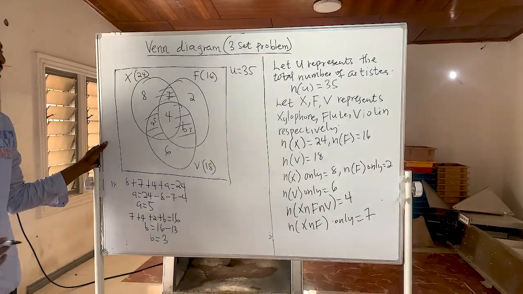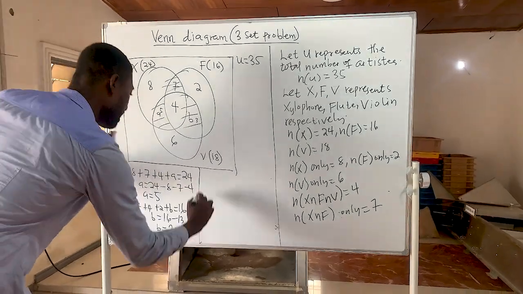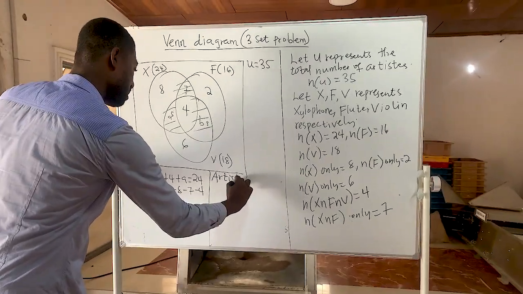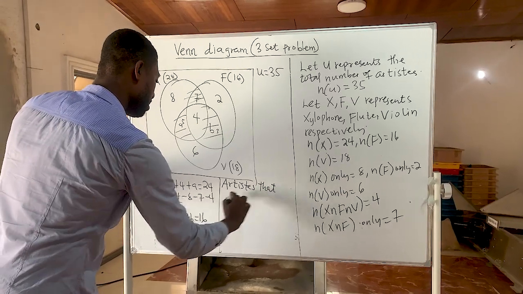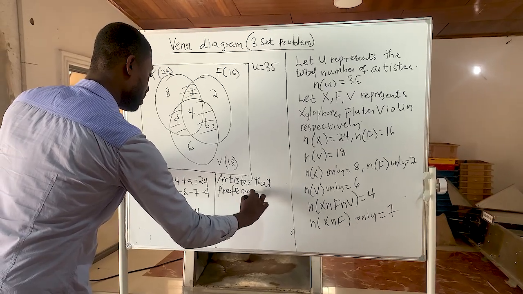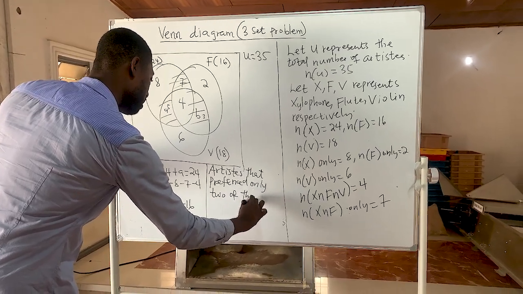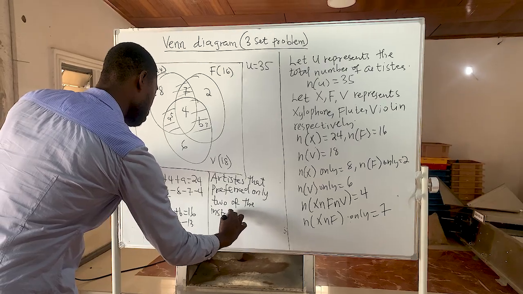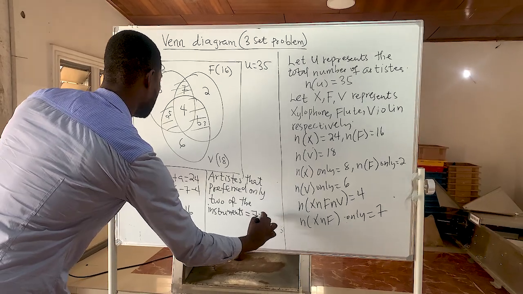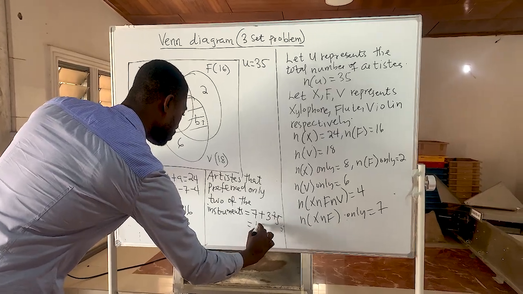So the artists that are interested in only 2 of the instruments will be equal to 7 plus 3 plus 5, which is equal to 15.